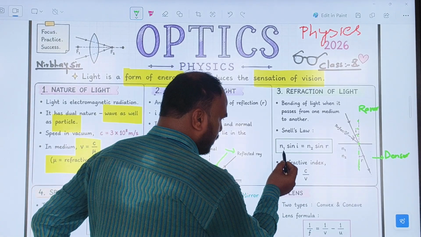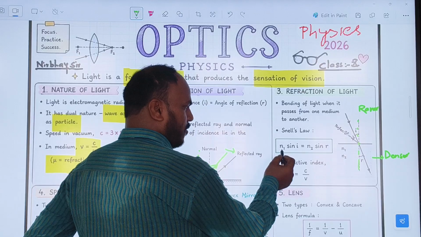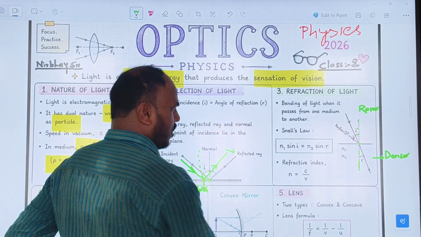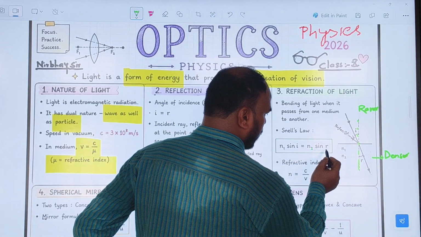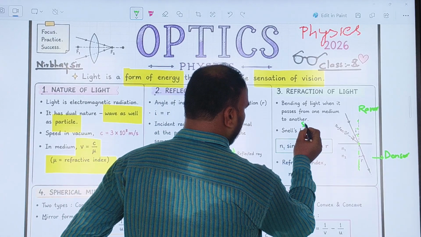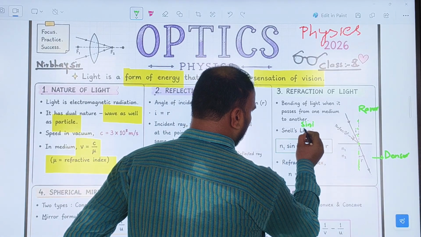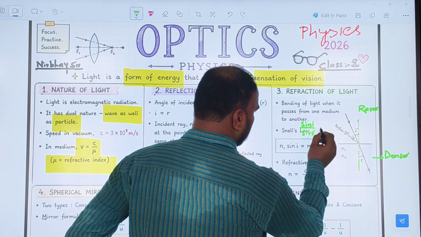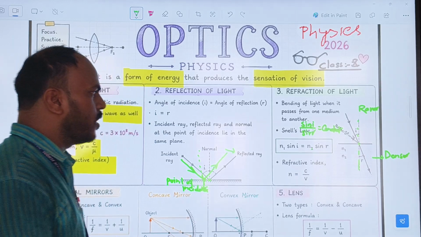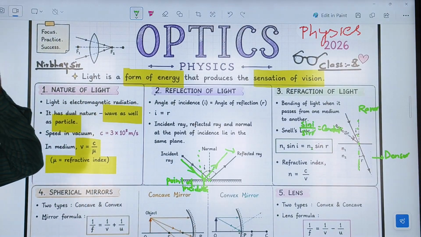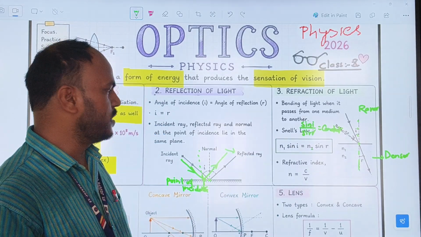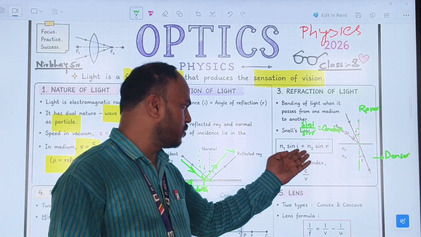So mu1, or n1 you can say, mu1 into sine i is equal to mu2 into sine r. In another way you can write sine i upon sine r is equal to a constant. Because when you remove this, then we get the proportional sign. So we can write this one also.